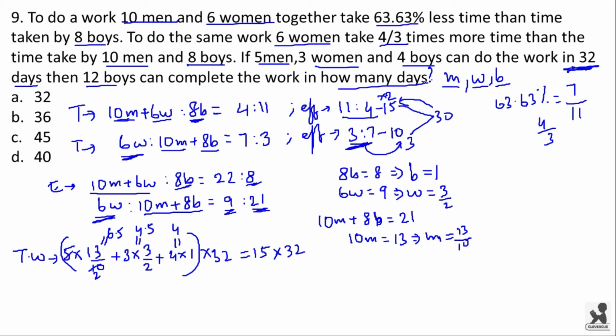Now the number of days taken by 12 boys to complete the work will be equal to total work, that is 15 into 32, divided by number of boys into efficiency of single boy, that is 1. Now from here you can see that 4 into 3 is 12 and 4 into 8 is 32. 3 into 5 is 15. Now here we get 40 days as our answer. Option D is the right answer.